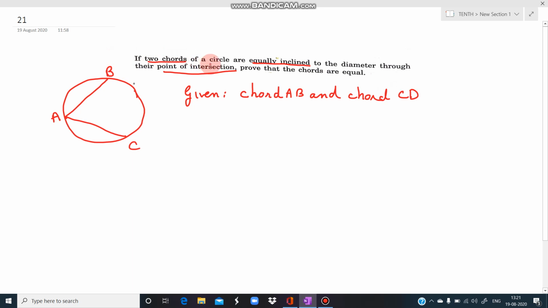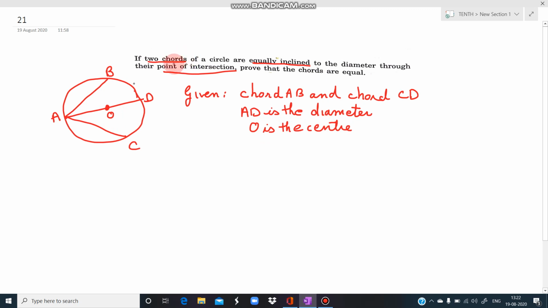If two chords of a circle are equally inclined to the diameter through their point of intersection, then we have made a diameter through their point of intersection. So here AD is the diameter. According to the question, the diameter is through their point of intersection, so therefore the center will lie on the diameter.